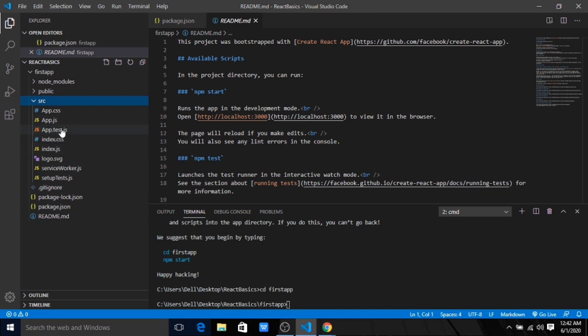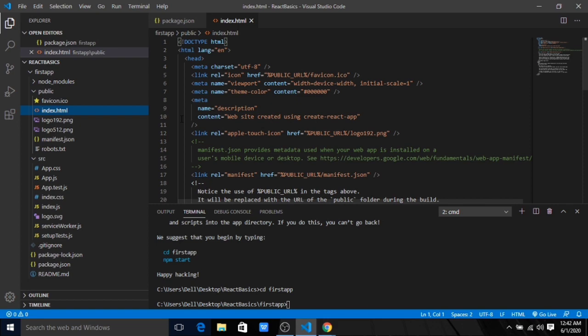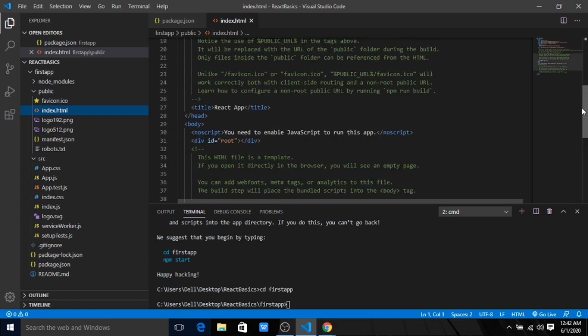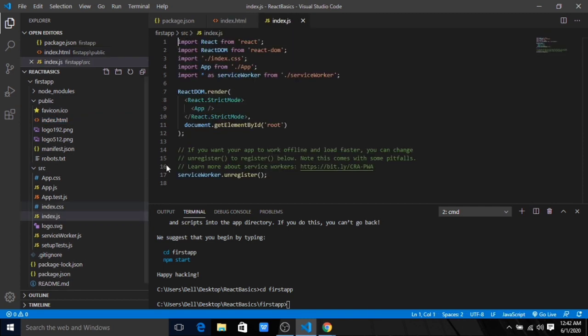Basically, if we go to this page here, this is our index.html, and it has a root element here. If you go to index.js, that is where it starts: we are accessing that root element. Whatever is inside our HTML, that root element we are accessing.